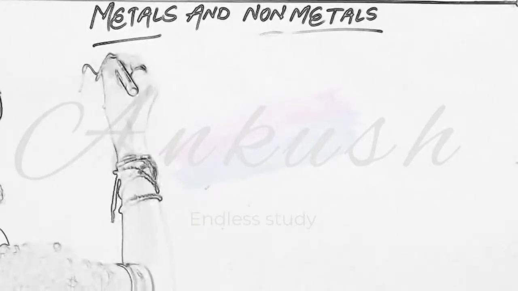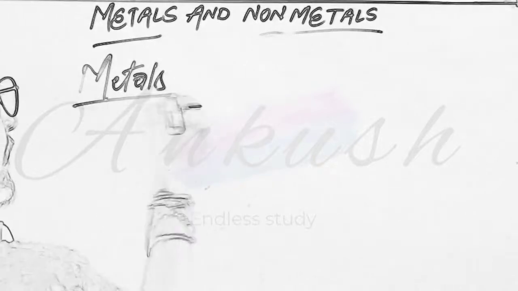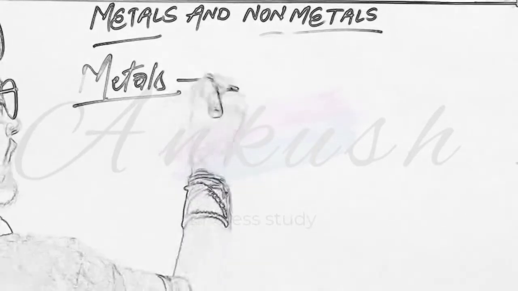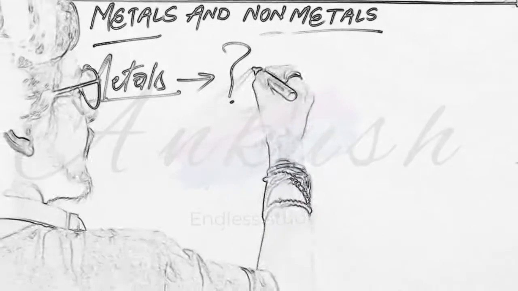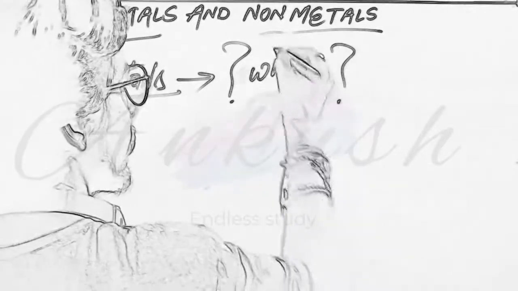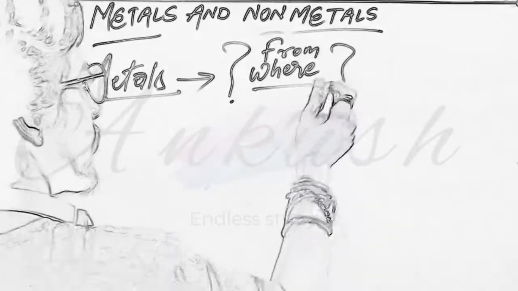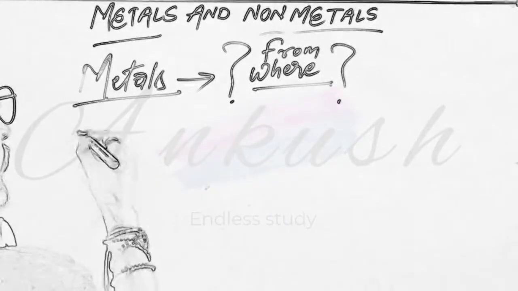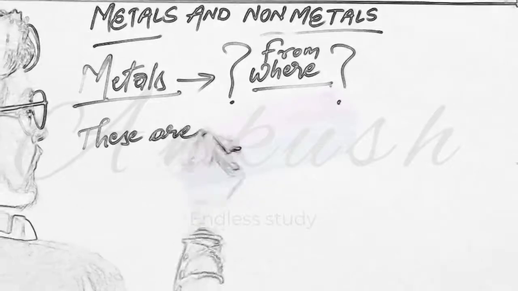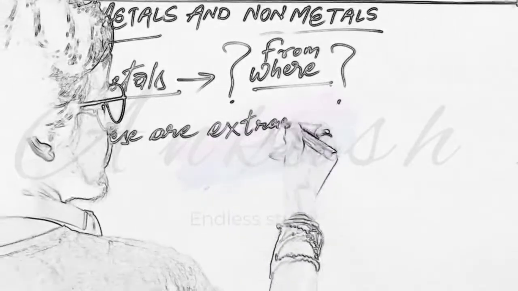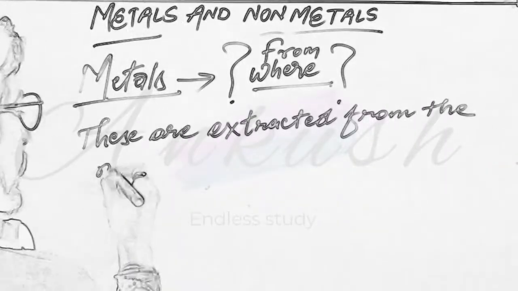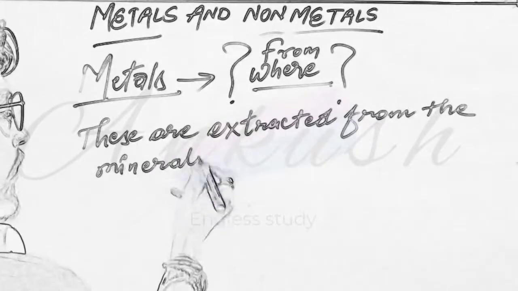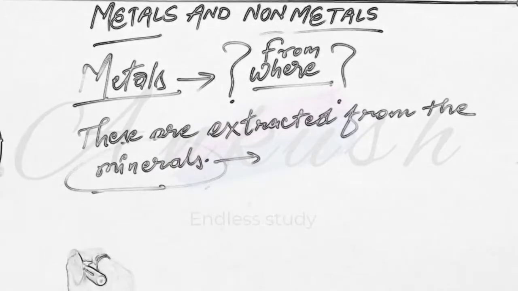So as I told you, metals are pure substances and these are the subcategories of elements. Second thing, they are good conductors of heat and electricity also. Now the question is, from where do we get them? These are extracted from the minerals. Now, what are minerals then? If metals are extracted from minerals, then what are minerals?